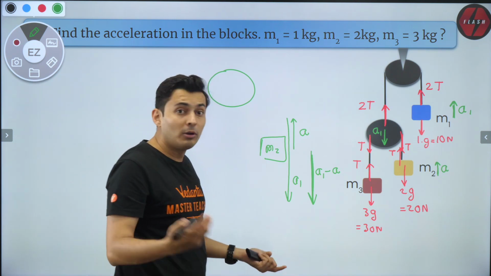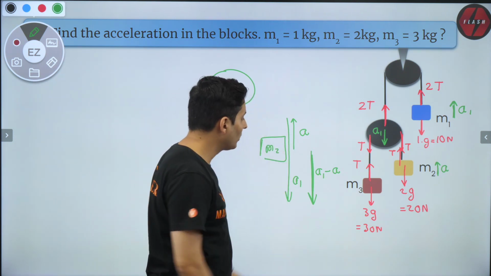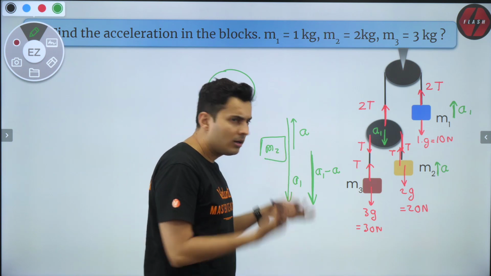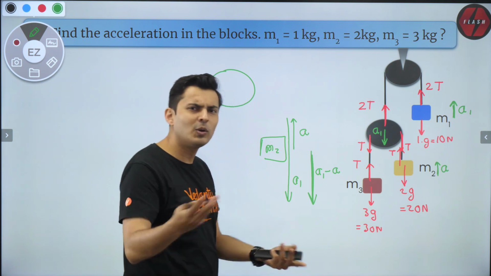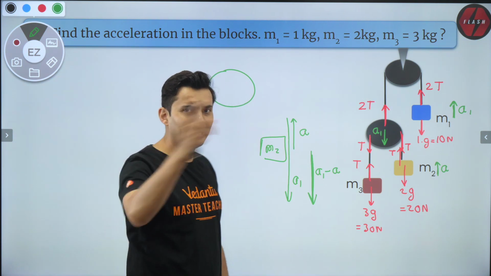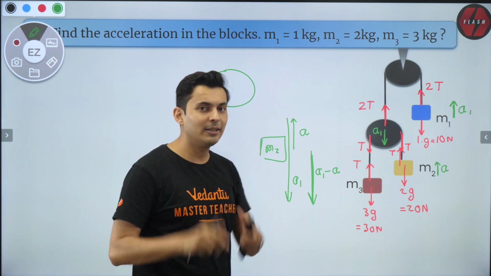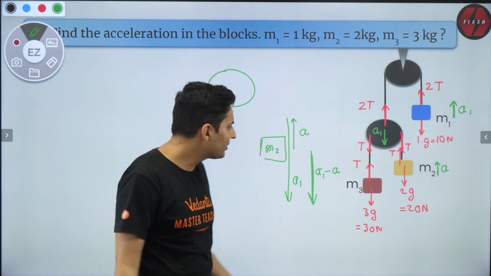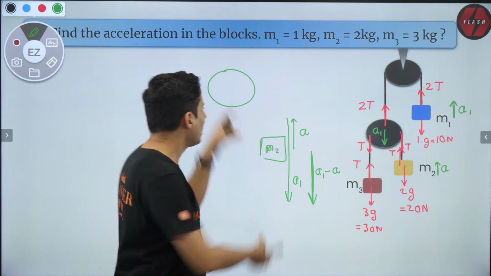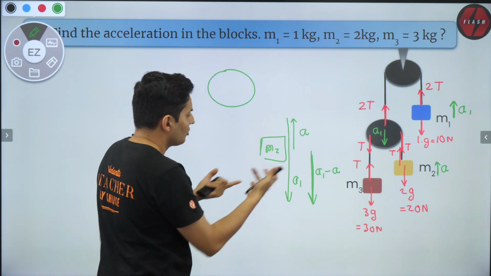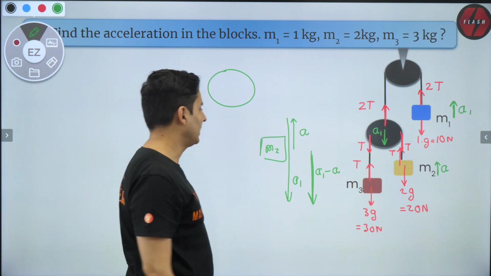Now you will be like, sir, how do you know A1 is more? Well, I don't know. I'm assuming. If I'm wrong, the answer will come out to be negative. You don't have to worry about it. In fact, in the previous session, we solved one question where the answer came out to be negative and I deliberately did that. So you assume something to be more than the other thing. I'm assuming the pulley falls more than M2 going up. So it's A1 minus A.